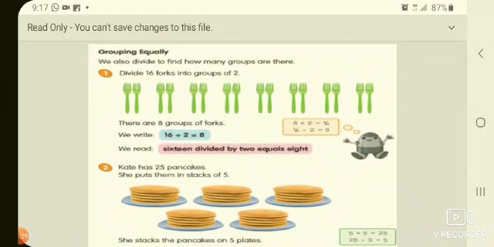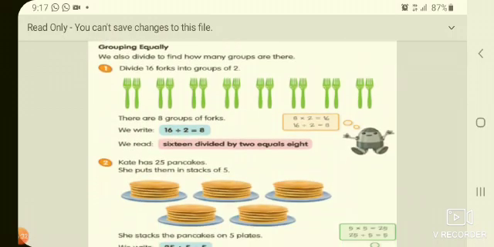Next, grouping equally. We also divide to find how many groups there are. Divide 16 folks into groups of 2. Okay, groups of 2 we have to make. How many are there in total? 16 folks. 16 divided by 2 here, children. That means a total of 16 are there.